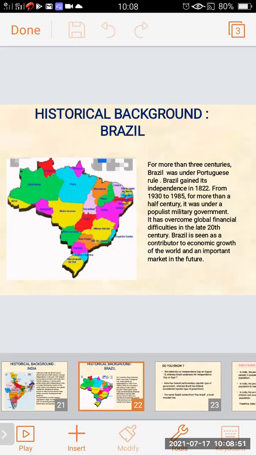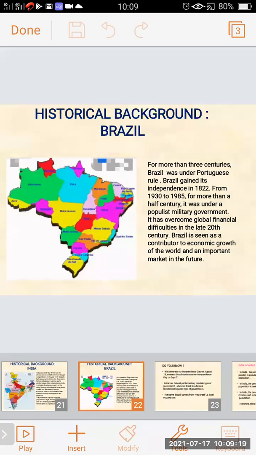Brazil was also under Portuguese rule for more than 3 centuries. Three centuries means a very long period. Brazil got independence in 1822.